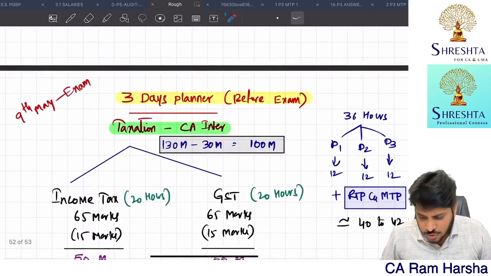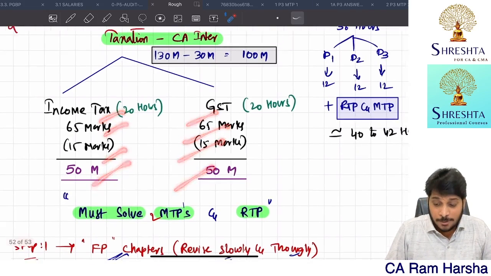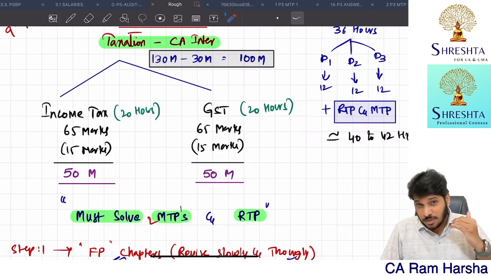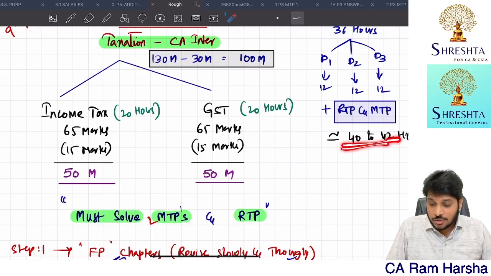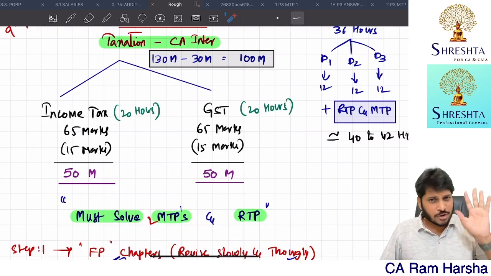I hope I spoke about all the issues. So this is the paper pattern going to be. So day 1, day 2, day 3, please allocate 12 hours each day minimum. If at all possible, increase it to even 14 also. So 40 to 42 hours of time you're having. That's it. I hope you're clear.